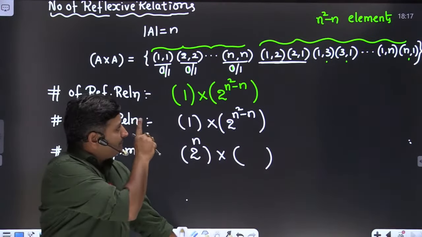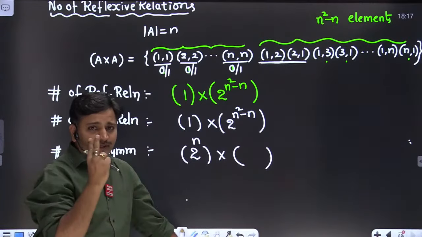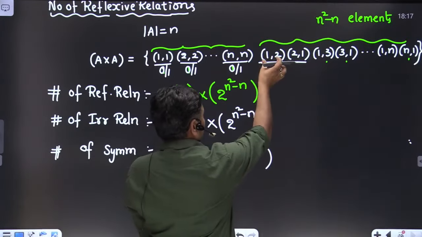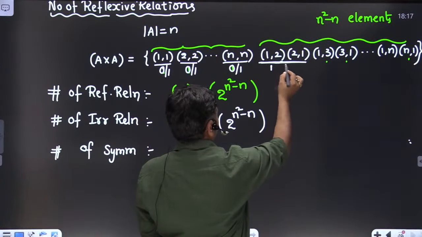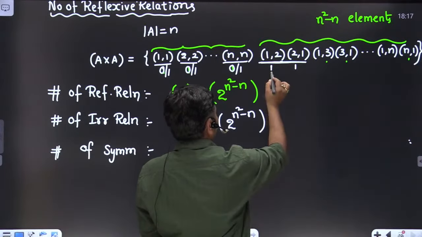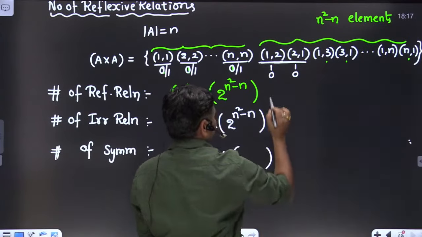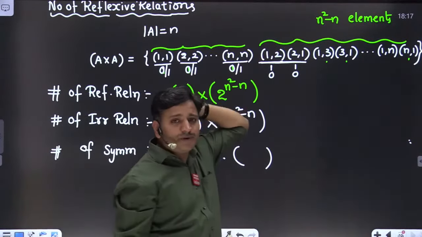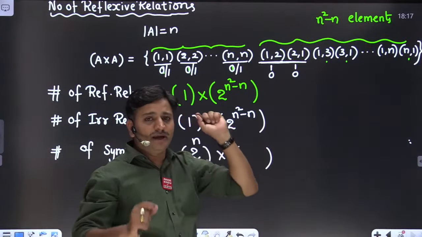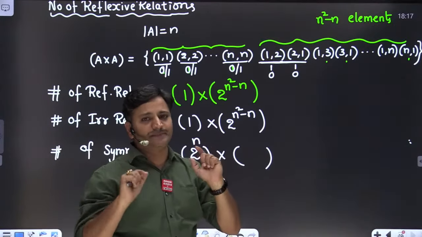So for that pair 1 2, 2 1, we have two possibilities. If 1 2 is present, 2 1 is also present. Or if 1 2 is absent, 2 1 is also absent. Clear? Therefore this symmetric pair has two possibilities. What are the two possibilities? Either both are present or both are absent.